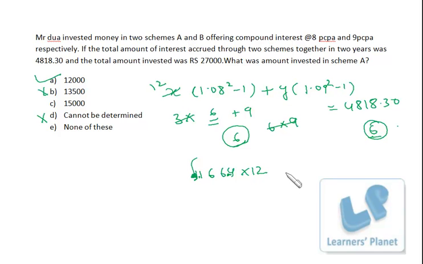Because I'm eliminating 3 zeros. Similarly, it is 15 into 1.09 square, which will be 11881. So it is 0.1881, right? And I remove the zero, so it is 188.1. And that is actually equal to 4818.3. So I just remove decimals from both the sides, right?